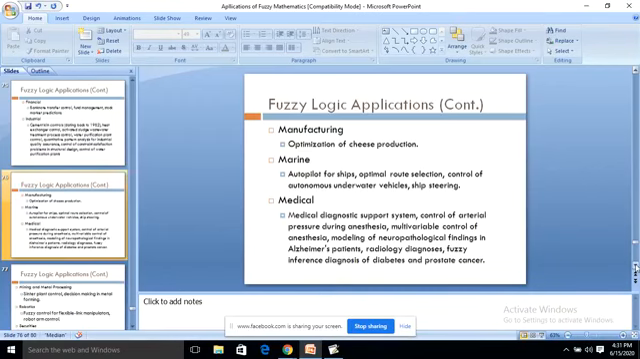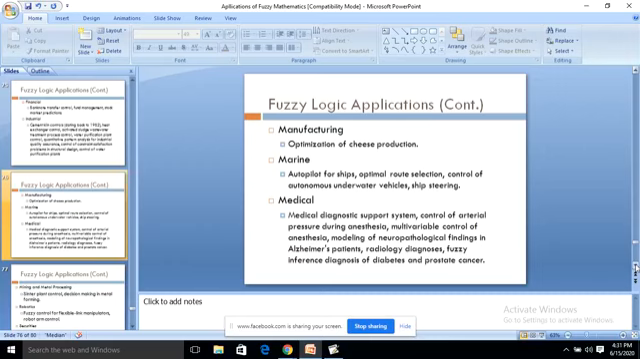It has a wide range of applications. Fuzzy mathematics has a wide range of applications in many fields: engineering, sciences, technology, everywhere. In business and industry, everywhere it has its value and usefulness. Marine: autopilot for ships, optimal route selection, control of autonomous underwater vehicles, ship steering. So these are all the applications.